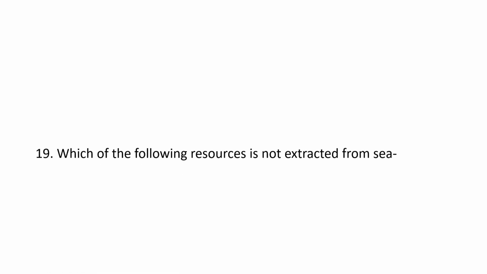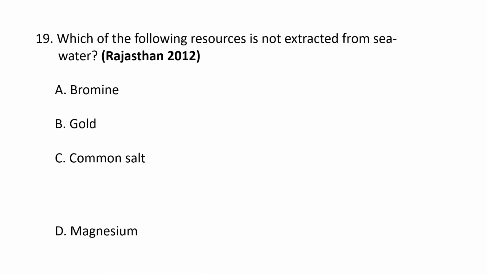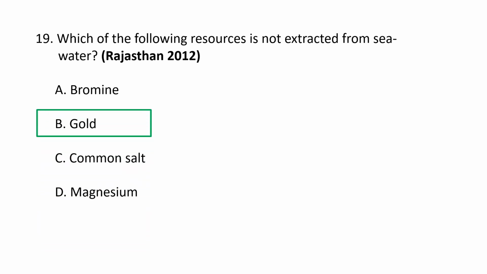Next question. Which of the following resources is not extracted from seawater? A. Bromine, B. Gold, C. Common salt, and D. Magnesium. So the correct option is B. Gold, whereas bromine, common salt, and magnesium can be extracted from seawater.